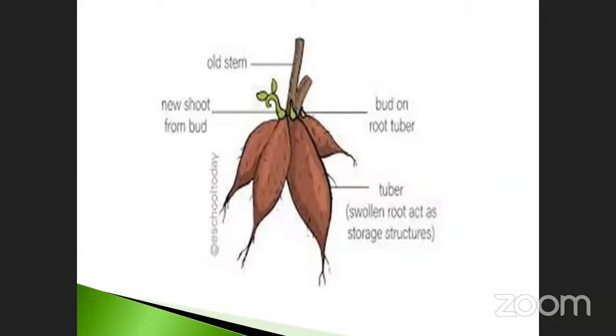This is the old stem, and a new shoot arises from the previous one. Buds on the root tubers, swollen roots act as a storage structure. Already I told you, storage structures means food is stored in the root. Go to the next one.